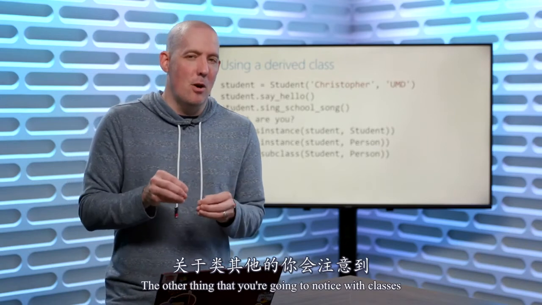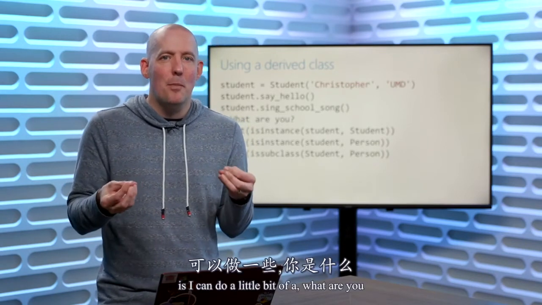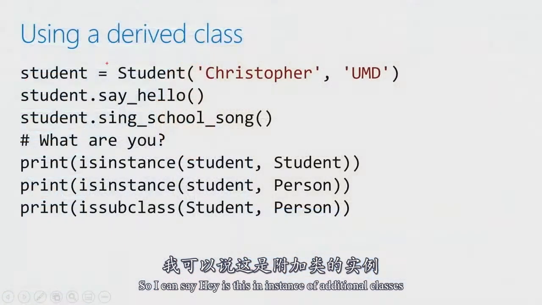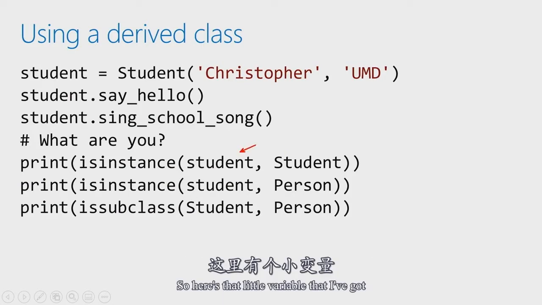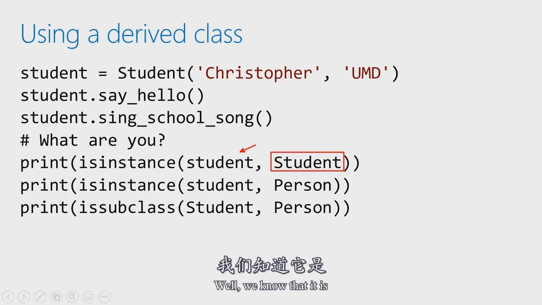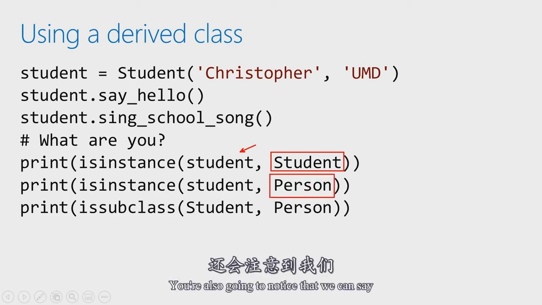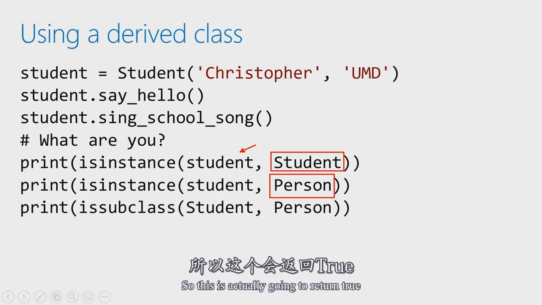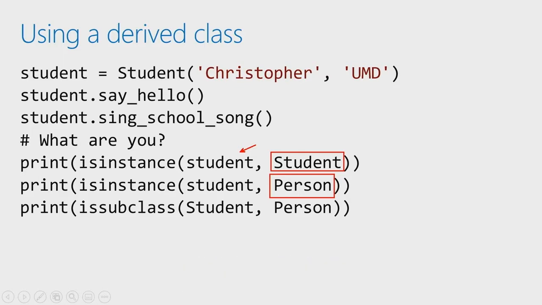The other thing that you're going to notice with classes is I can do a little bit of a "what are you?" So I can say, hey, is this an instance of additional classes? So here's that little variable that I've got. I can say, hey, are you a student? Well, we know that it is, so it's going to return true. We would sort of expect that. You're also going to notice that we can say, hey, are you a person? Well, remember, with inheritance, we're creating an is-a relationship. Student is a person, so this is actually going to return true.